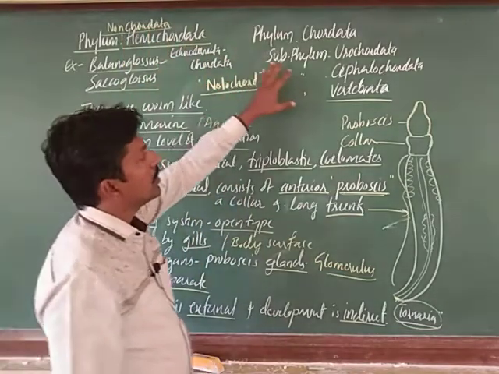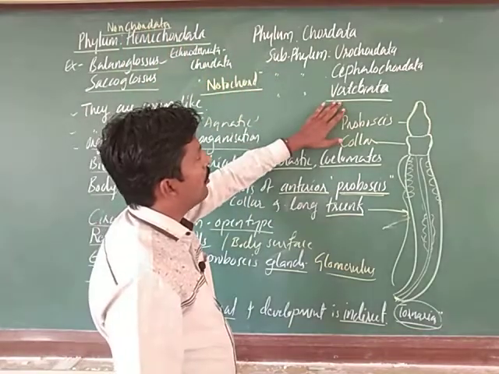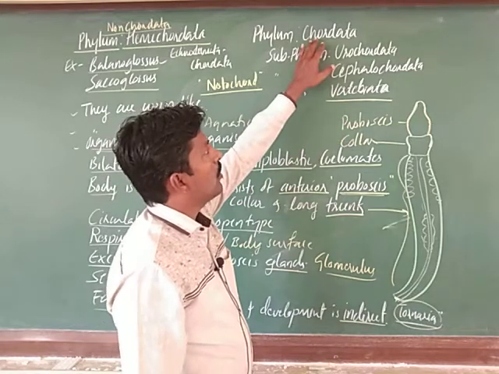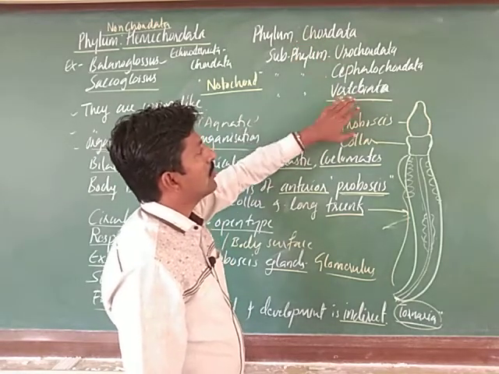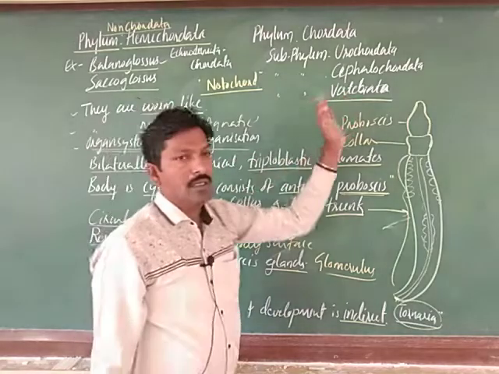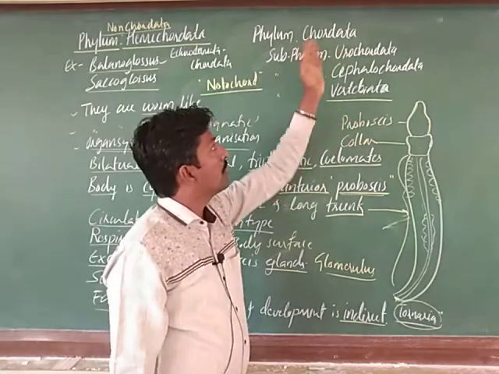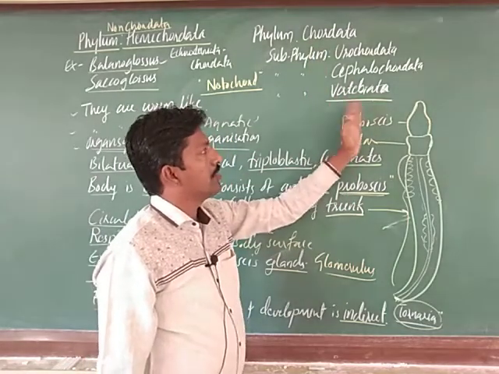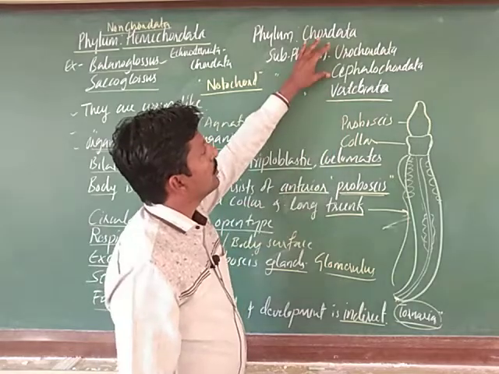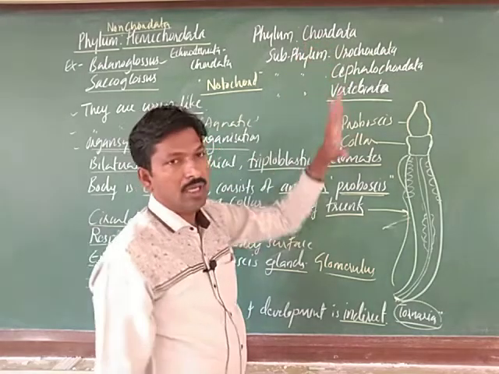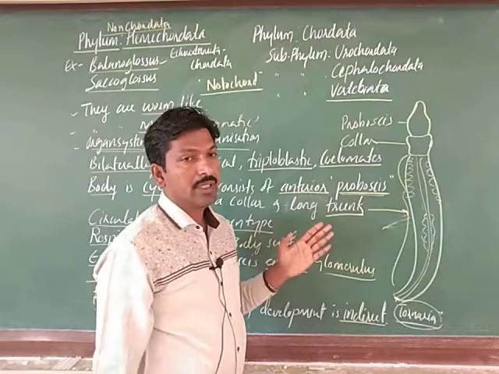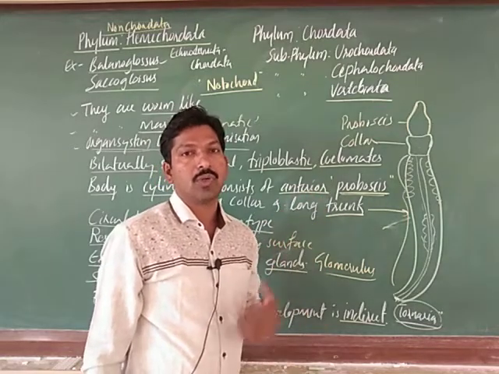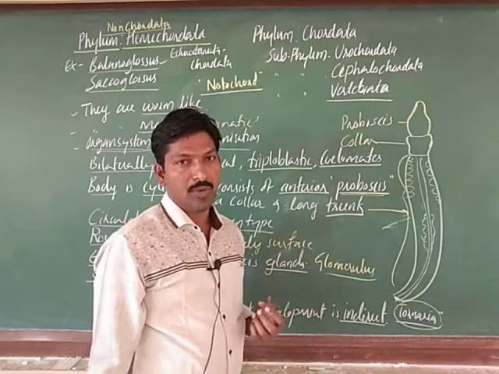All vertebrates are chordates, but all chordates are not referred to as Vertebrata, because Urochordata and Cephalochordata are also there, which are also called protochordata, where we observe primitive characters.